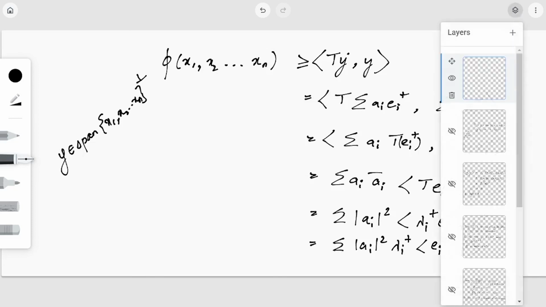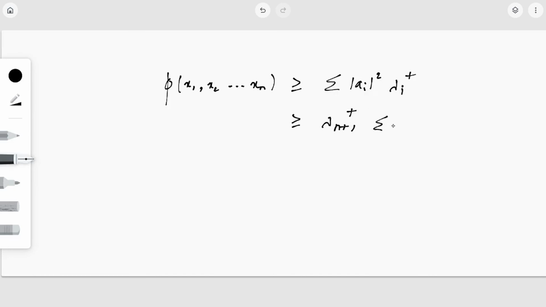So let me just write it out again. I get phi of x1, x2, etc. xn is greater than or equal to summation mod ai square into lambda i plus. Now each of these lambda i plus by our assumption will be greater than or equal to lambda n plus 1 plus, and this summation value is assumed to be 1.